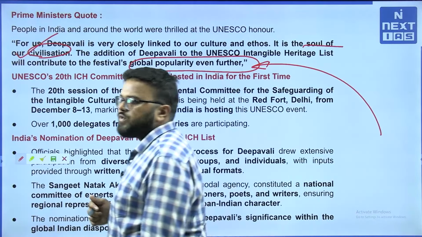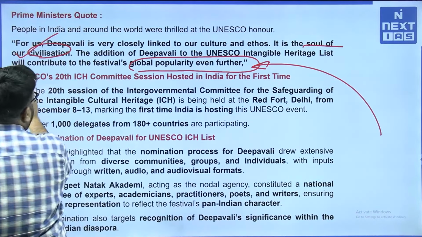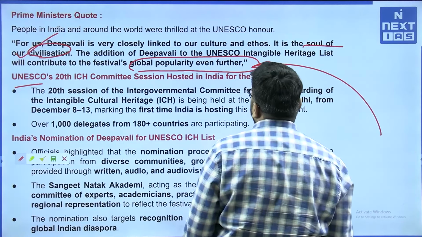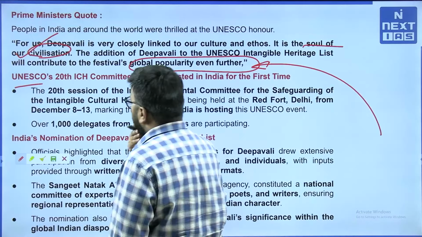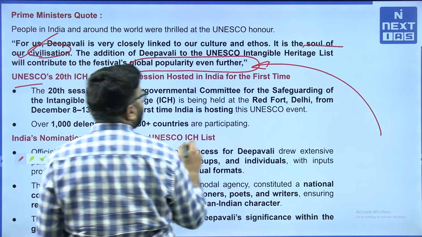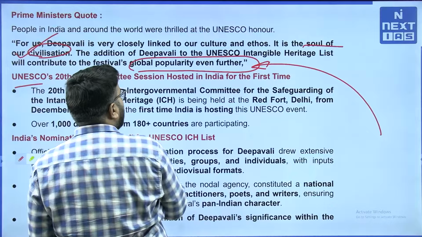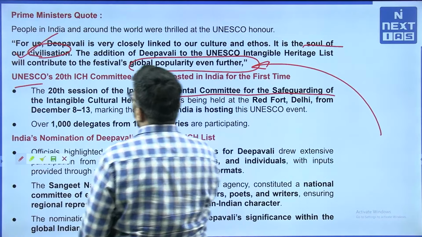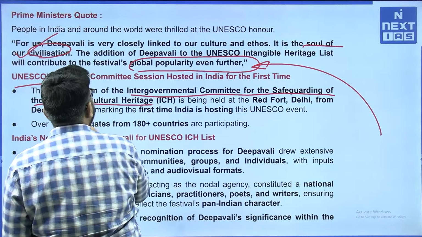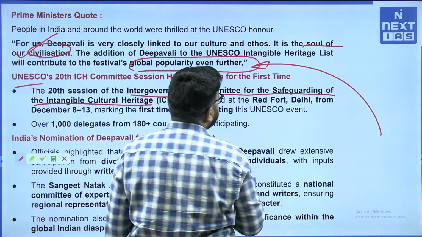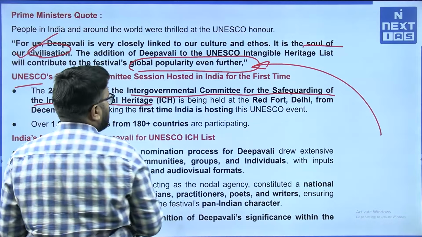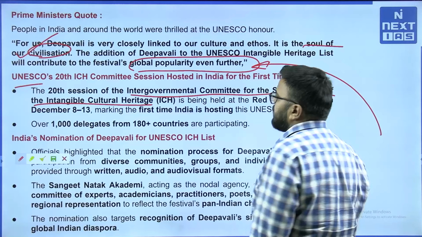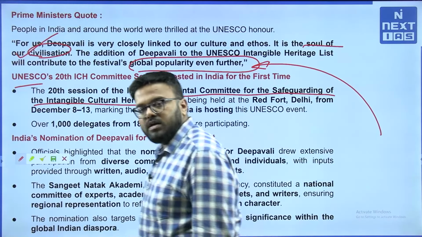It will give a cultural boost to India's tourism to a certain extent. So, what happened is that UNESCO's 20th ICH committee session is hosted for the first time in India. This 20th session of the Intergovernmental Committee for the Safeguarding of the Intangible Cultural Heritage of humanity is being held at the Red Fort. As I said, over 1000 delegates from 180 countries are participating in this 20th session.